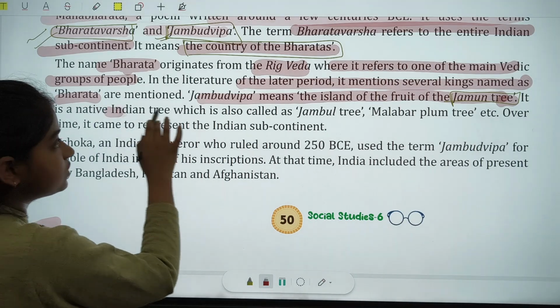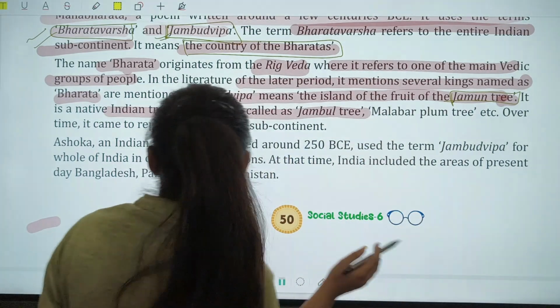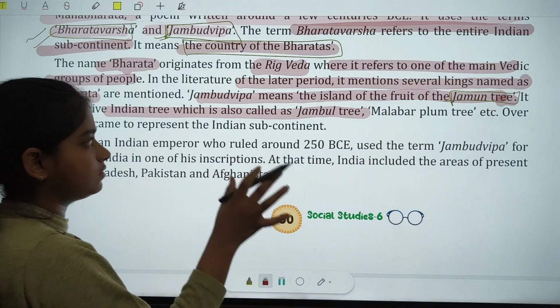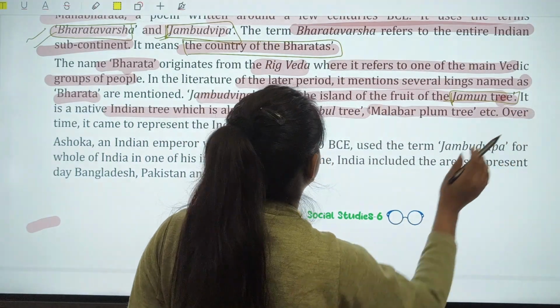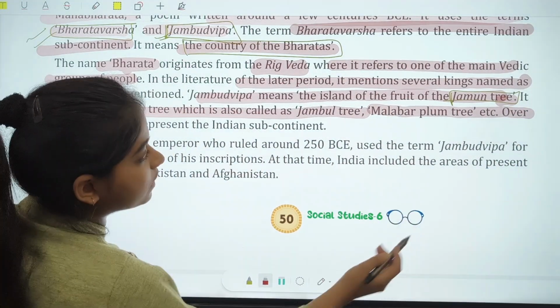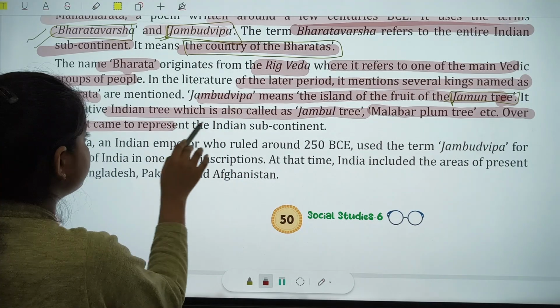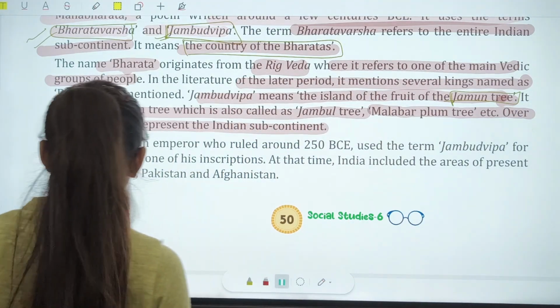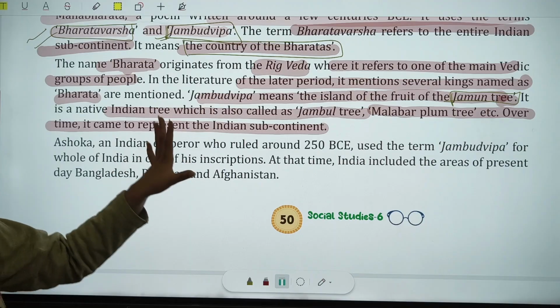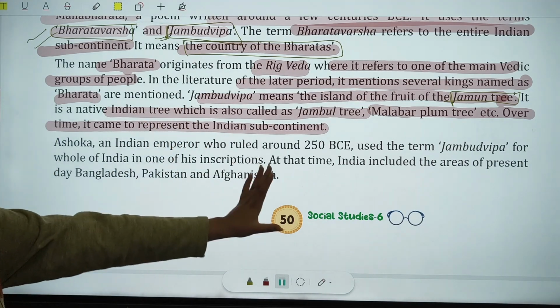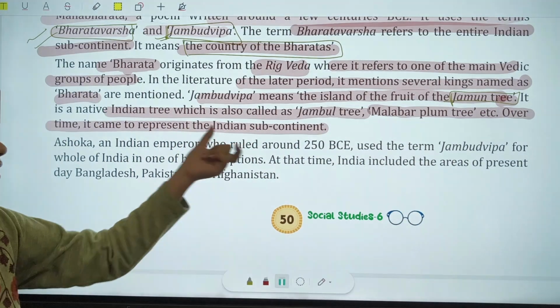Next, we have a native Indian tree, which is also called the Jambul tree. This is also known by the term Jambudvipa. Now, the Malabar plum and others all represent the Indian subcontinent. So we have understood three names which have come from Jambudvipa: Malabar plum, Jambul tree, and Jambu tree.